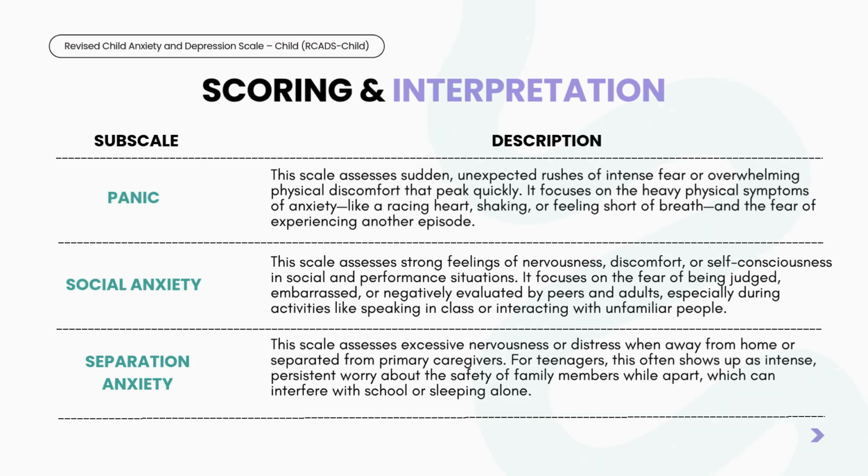Fourth, panic assesses sudden, unexpected rushes of intense fear and heavy physical discomfort, like a racing heart or trouble breathing, and the fear of having another episode. Fifth, social anxiety assesses deep nervousness or self-consciousness in social or performance situations, focusing on the fear of being judged or embarrassed in front of peers or adults.